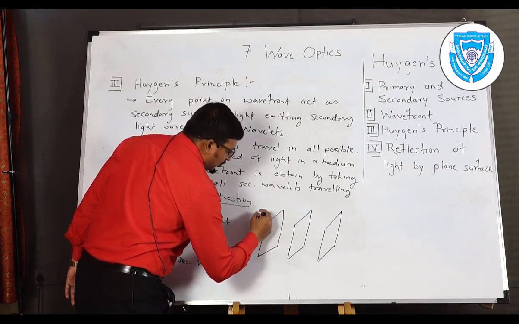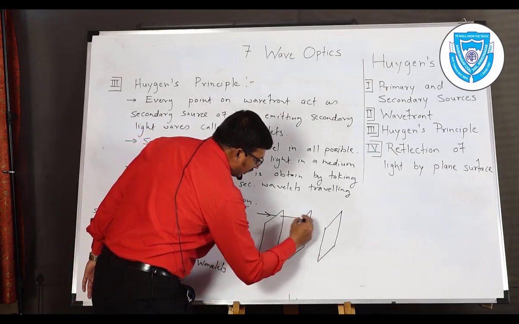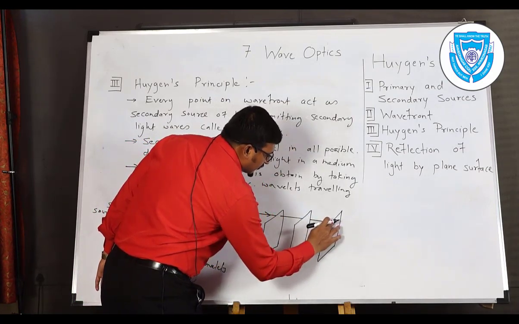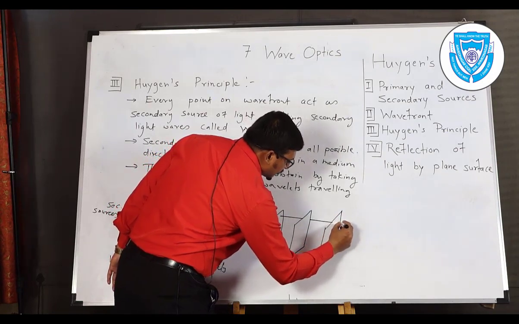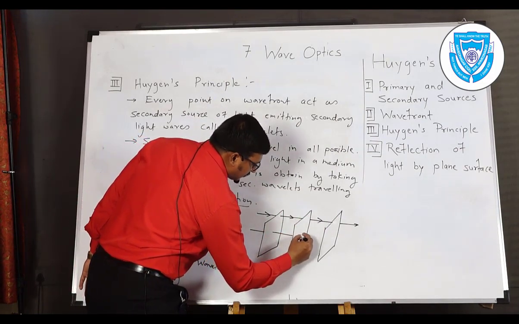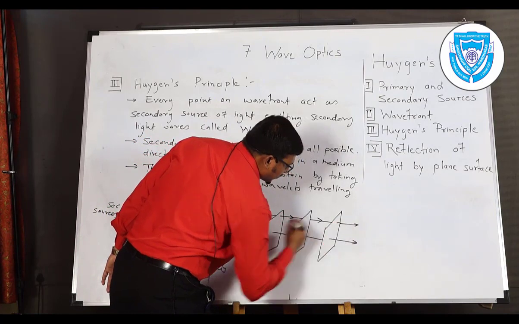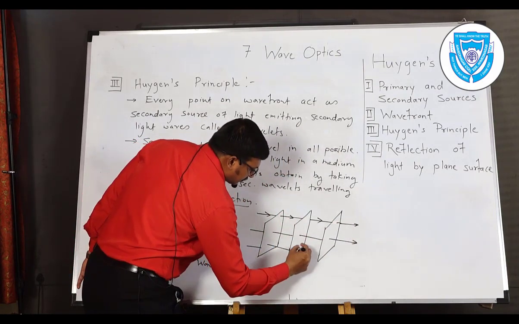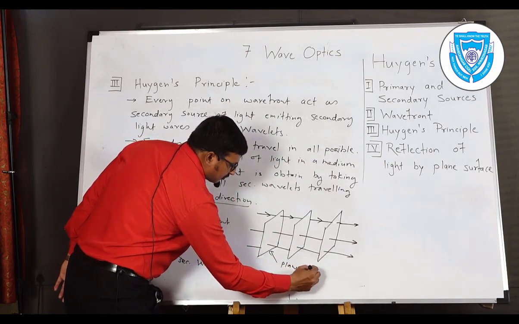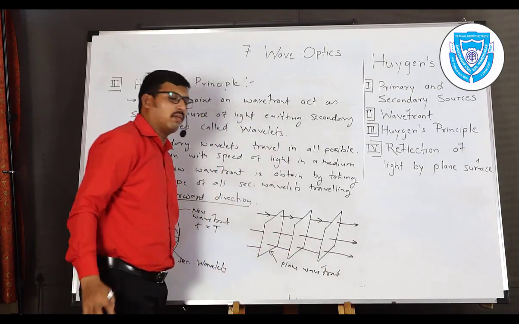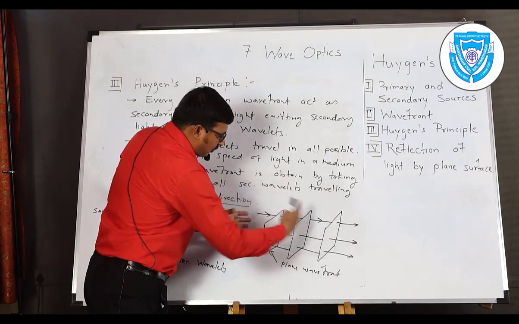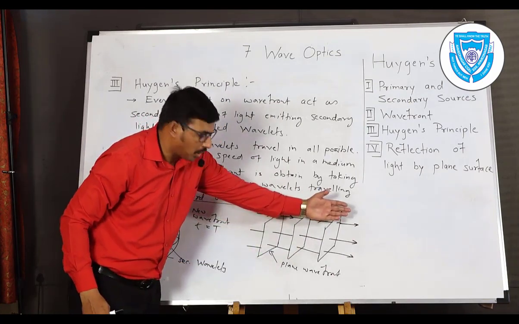So here we have the plane wavefront and corresponding light travel in this direction like this. So these are the direction of light rays, so these are called plane wavefront. Again we have very small understanding of the construction of plane wavefront. So these are the wavefront, first, second, third. The direction of light will be perpendicular to wavefront.